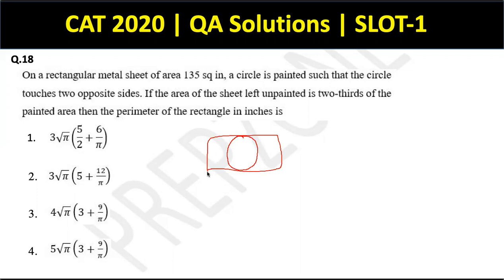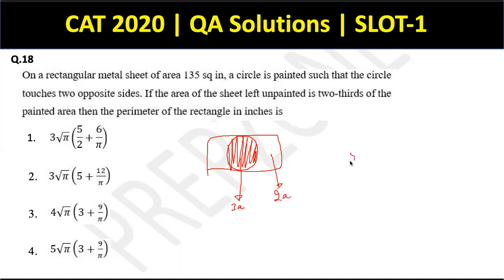It can only touch the longer sides, not the shorter ones. Okay, this is painted. तो ये वाला area painted है. If the area of the sheet left unpainted is 2/3 of the painted area, तो अगर ये painted area 3A है तो unpainted area will be 2A. This is what the question is telling me.